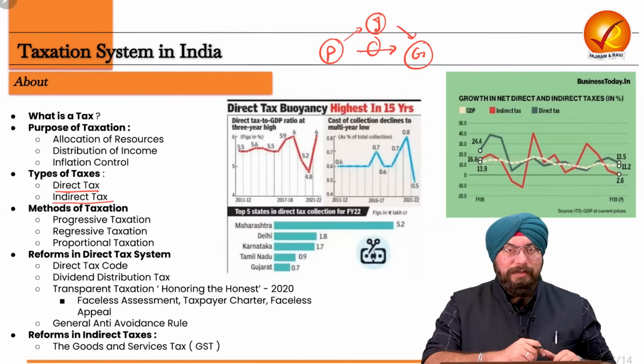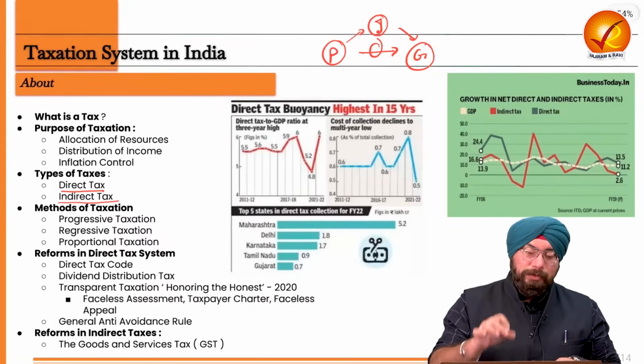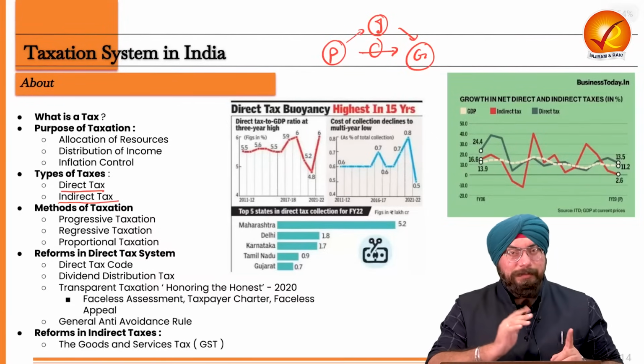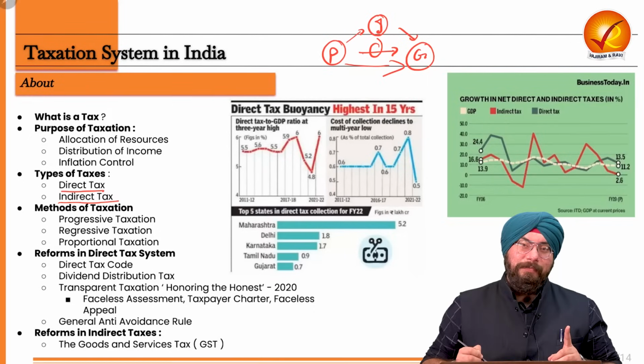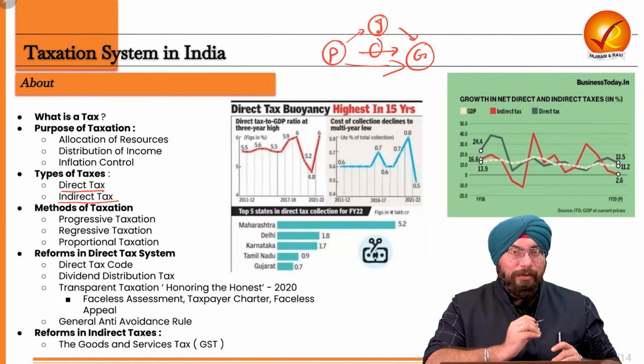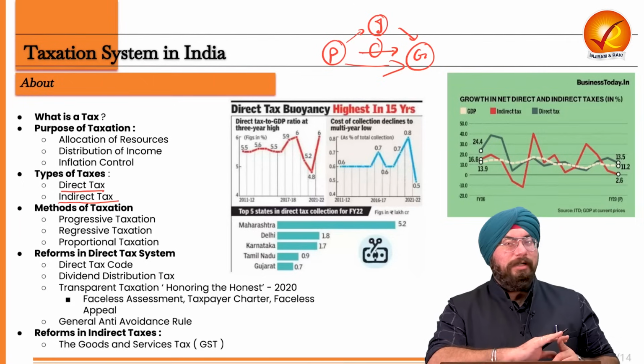So what are the examples of direct tax? The best example is the income tax which we all pay. The income tax paid by the people of the country is paid directly by the people to the government. That is why it is a direct tax. But let's say the tax which you're paying on the chips which you buy or the clothes which you buy, are you paying it directly to the government?